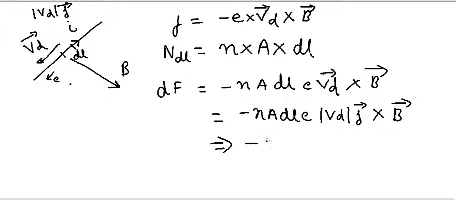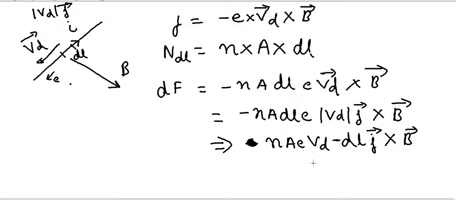I can take Vd outside: n A e Vd, with dl, and the negative sign, dl into j cross B.